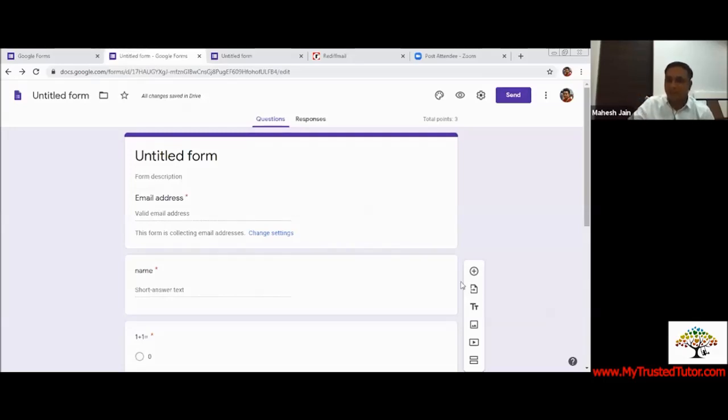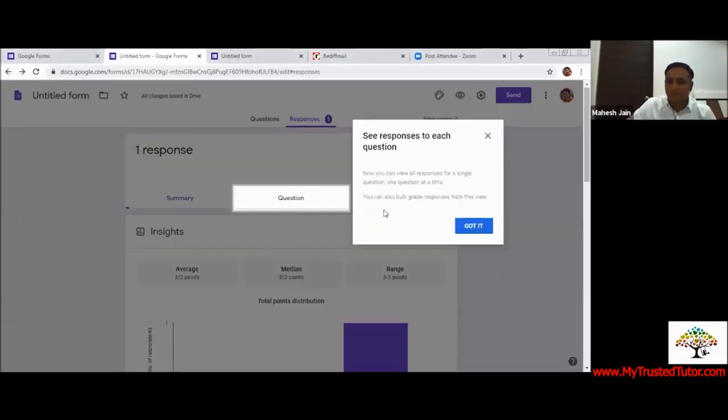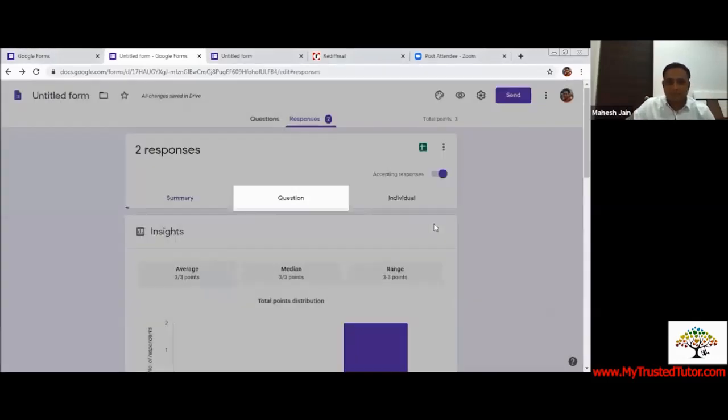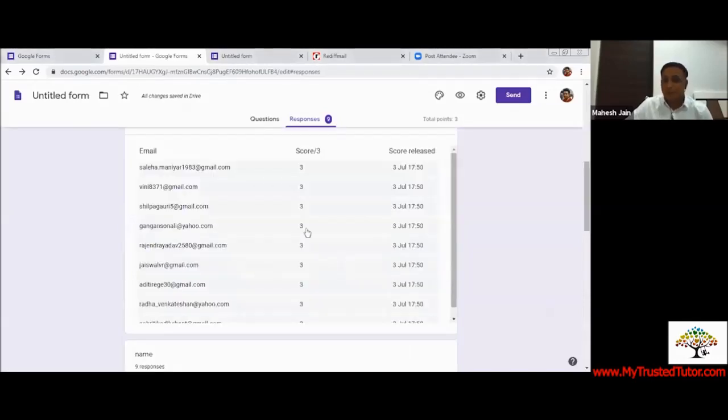And as people are filling the Google forms, we can start seeing responses. If anybody submits, we'll be able to see. You can see one person has already submitted. Awesome. And we can also check which person has submitted if they have written the name. Oh, you can see so many people have started filling up. 11 people have already filled. Look, in a fraction of a second I got the data, 18. You can see numbers are going up.